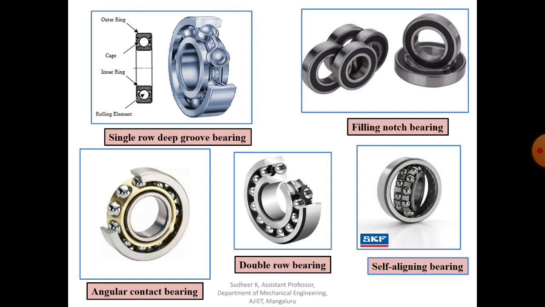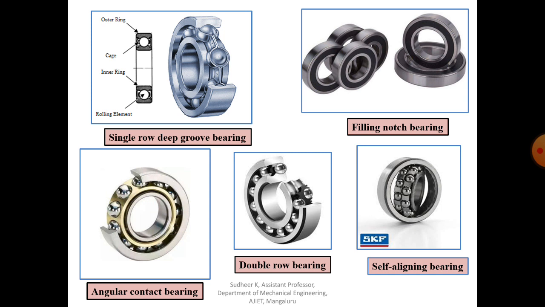Now coming to one more type, that is the angular contact bearing. So you can see here, this is nothing but an angular contact bearing. These bearings have one side of the outer race cut away to permit the insertion of more balls than in a deep groove bearing, but without having a notch cut into both races.